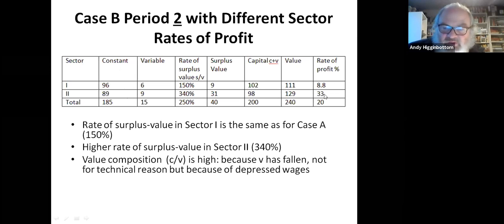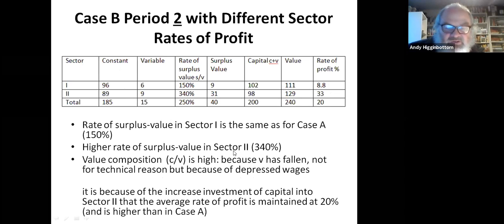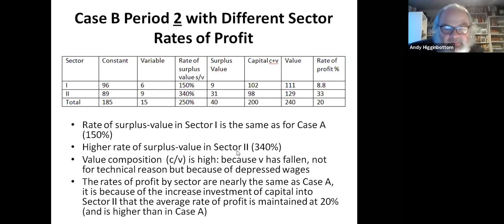So the rate of profit is pretty much the same as before between the two sectors, but because there's more capital invested in this sector, the average rate of profit is higher than in country A. So what's happened here is that the decline in the rate of profit has been offset successfully by greater investment in sector 2, the low organic composition, high rate of surplus value sector.